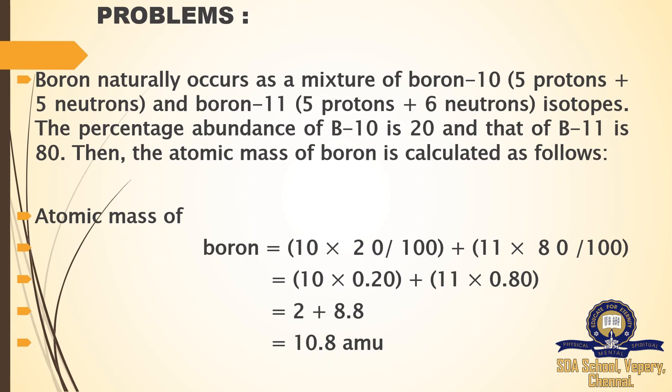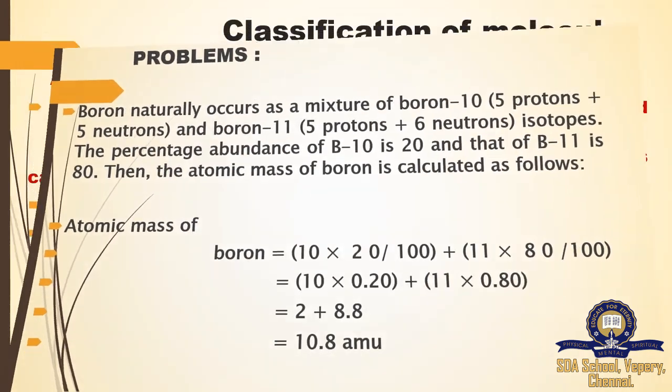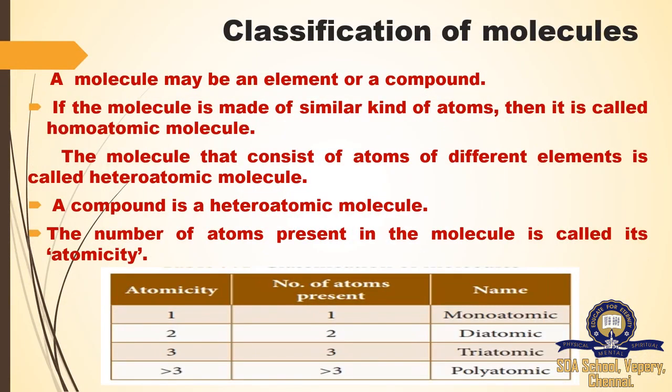Next, multiplying 10 by 0.20 gives 2, and 11 by 0.80 gives 8.8. Adding them together, we get 10.8 AMU, which stands for atomic mass unit. The average atomic mass is only applicable for isotopes of the same element. So the atoms discussion is over.